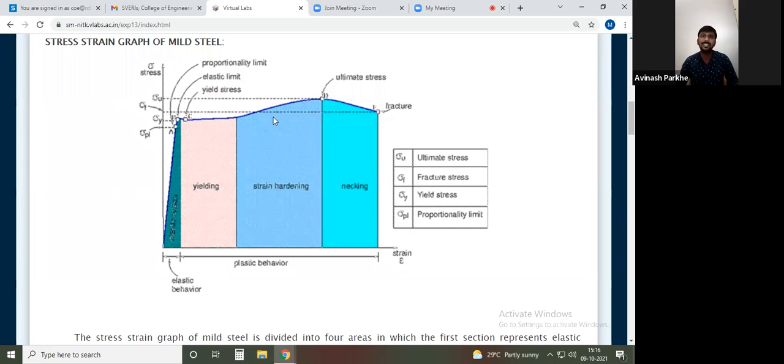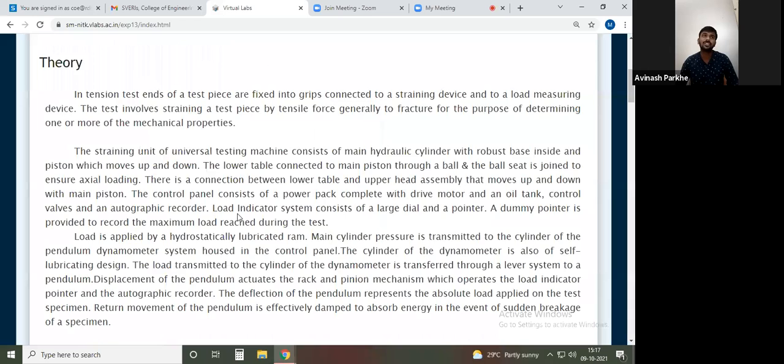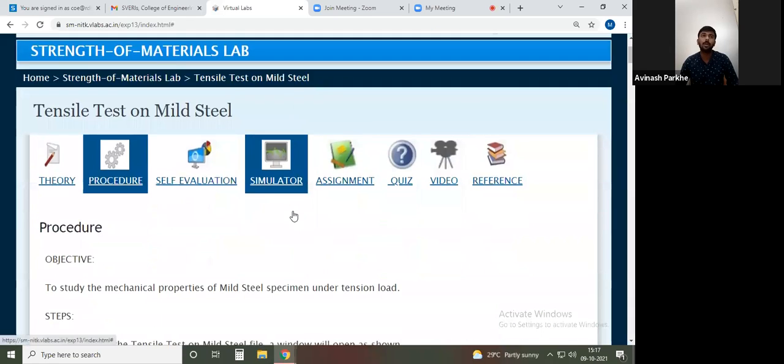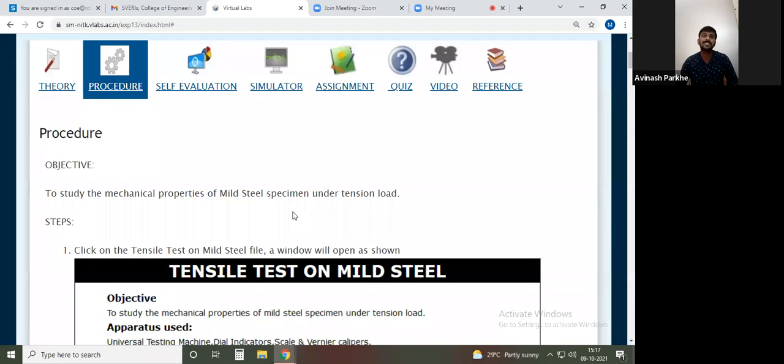So initially they have performed the tensile testing on the mild steel, and through the experimental results they have got, according to those results, they have drawn this particular graph. In today's lecture, we have to check whether our graph will be generated in such a way or not. So this is the basic theoretical part.